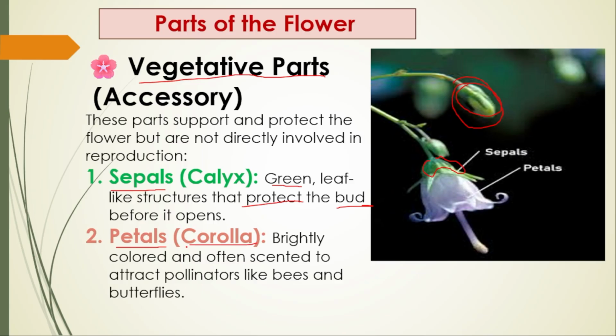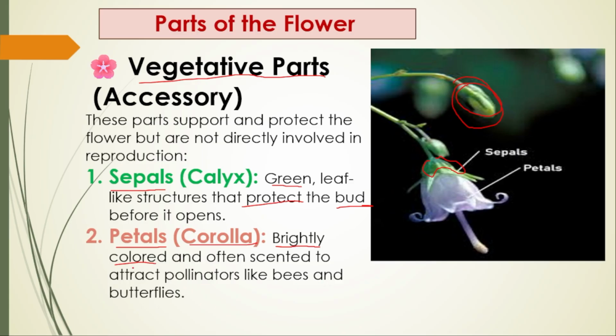Next, when we talk about the petals, they are very bright in colors. Whatever flower we are attracted to nowadays, it is due to the presence of the petals. Of course many flowers are green in color also. Pink, red, white, many colors are there that attract us. Those attractions are due to the petals, and they are often scented to attract pollinators like bees and butterflies.